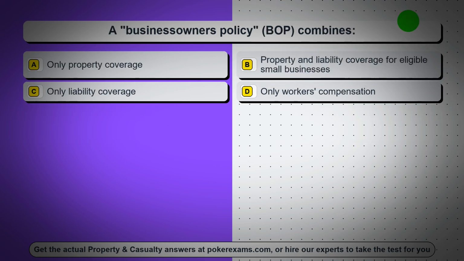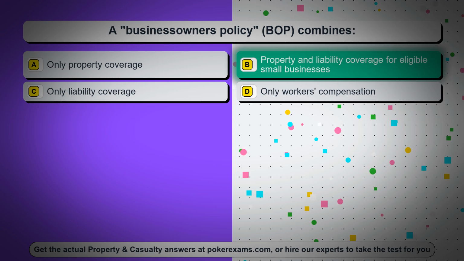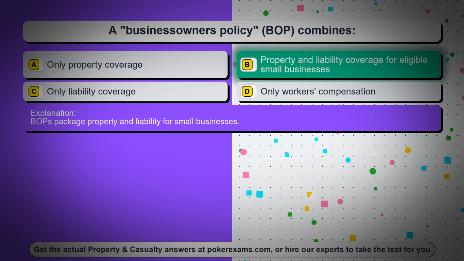Question 57. A Business Owner's Policy, BOP, combines. Option A, only property coverage. Option B, property and liability coverage for eligible small businesses. Option C, only liability coverage. Option D, only workers' compensation. The correct answer is option B, property and liability coverage for eligible small businesses. BOPs package property and liability for small businesses.